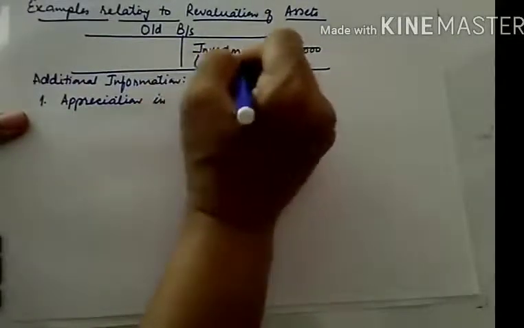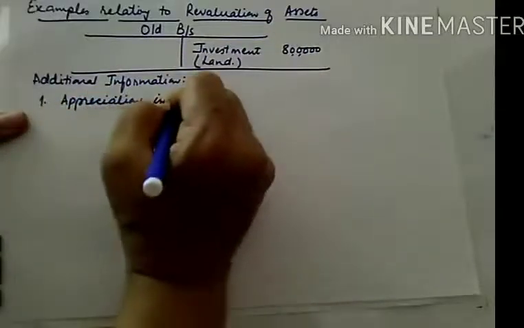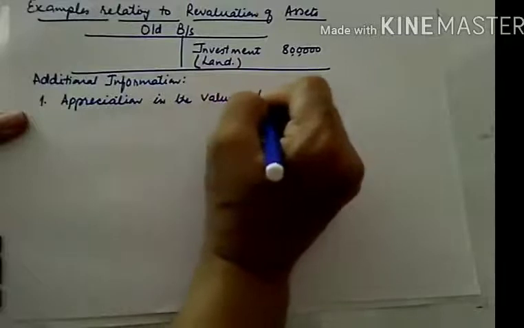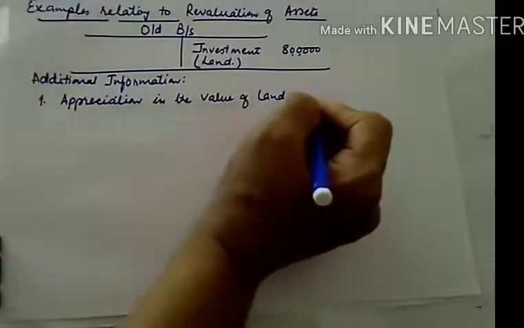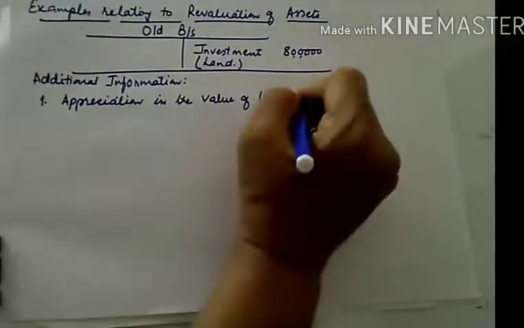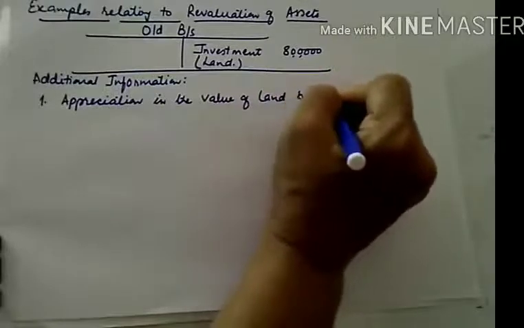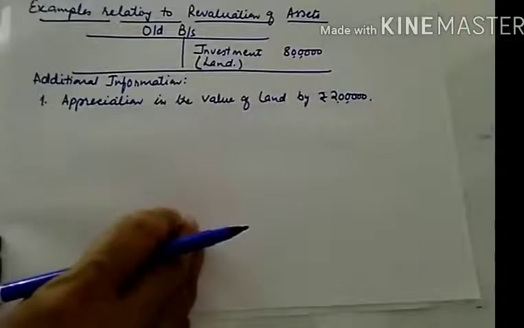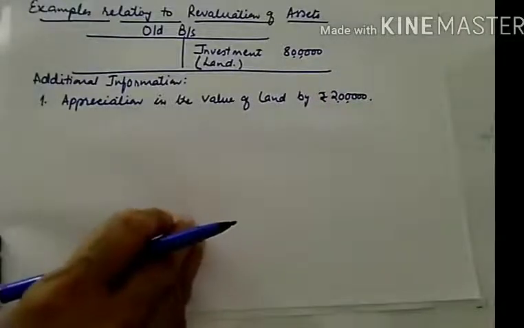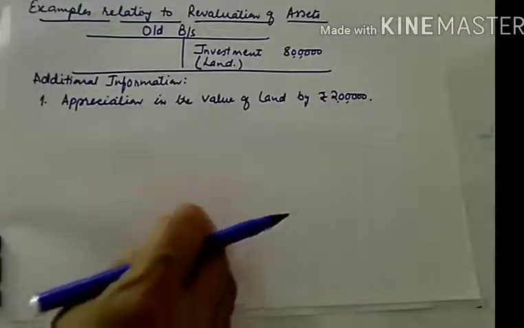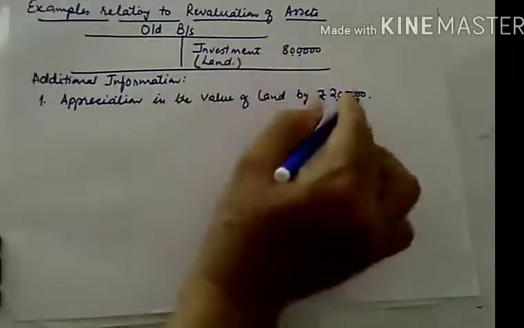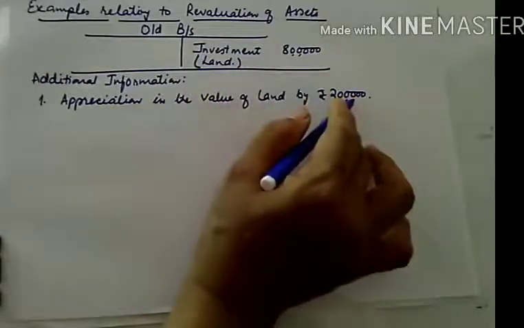So there is an appreciation in the value of land by rupees 2 lakhs. Suppose this is the additional information which is given to us. So what will happen when there is an appreciation of 2 lakhs? It clearly shows that now the latest or updated value of land is 10 lakhs.